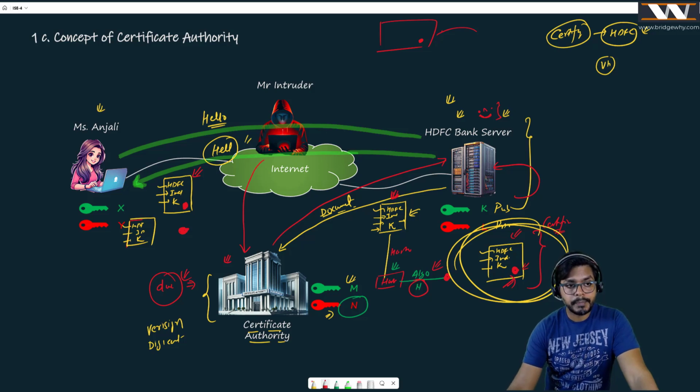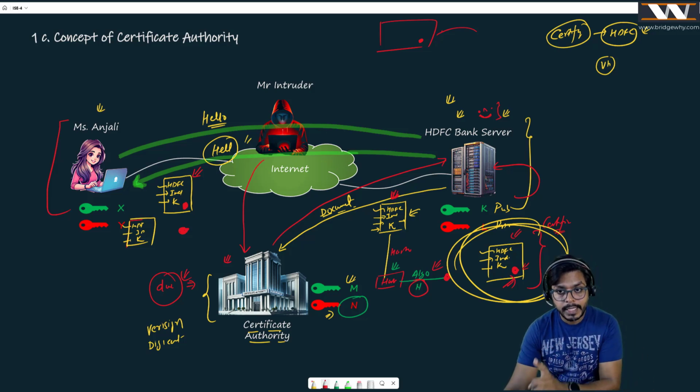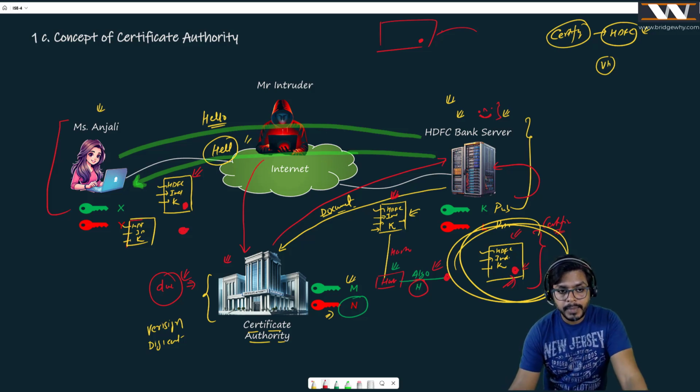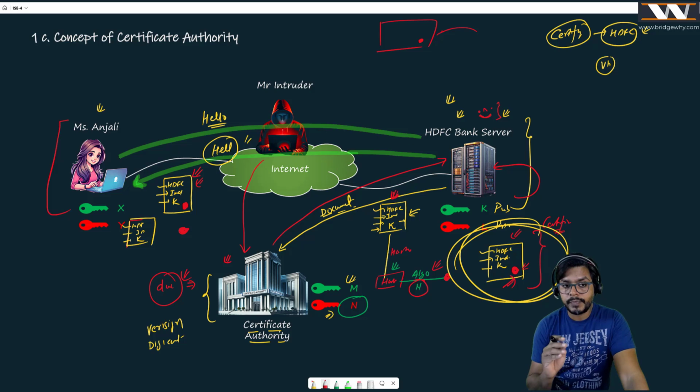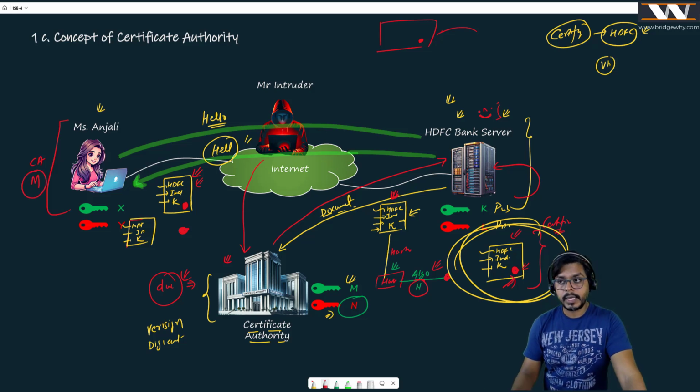I am presuming that Miss Anjali has the public key of the certificate authority. The public key of the certificate authority, not HDFC Bank. Believe me, guys, just try to remember: HDFC Bank's public key is right there in the certificate. What is the use of it? I am going to tell you. Just forget about it for now. But Miss Anjali already has the public key of the certificate authority, which is N. Sorry, not N, which is M. From where Miss Anjali got it, I will be telling you.